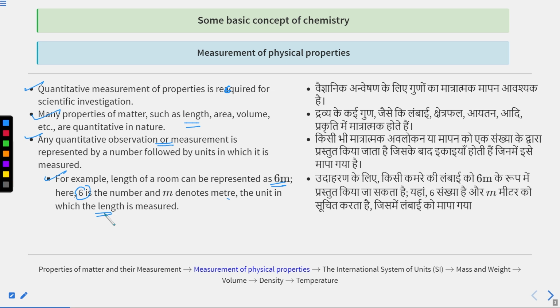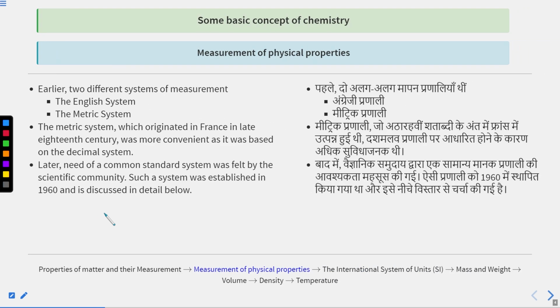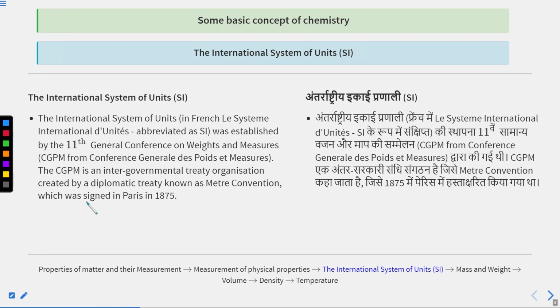The next and interesting point is that earlier two different systems of measurement were there, the English system and the metric system. The metric system, which originated in France in the late 18th century, was more convenient as it was based on the decimal system. Later the need for a common standard system was felt by the scientific community, and such a system was established in 1960. That is the International System of Units.